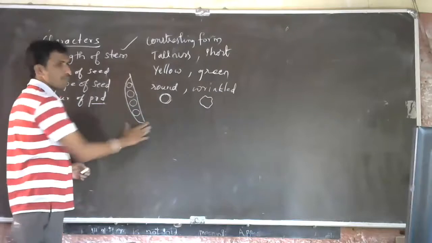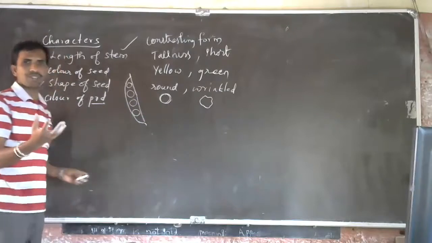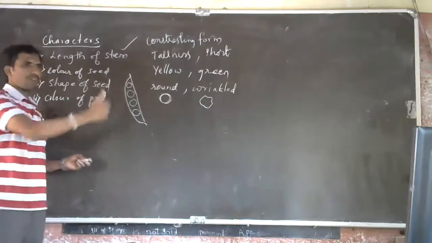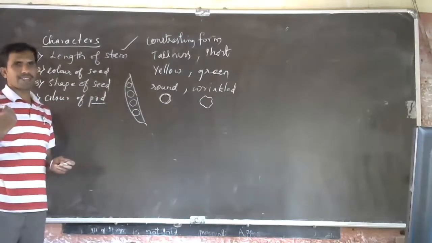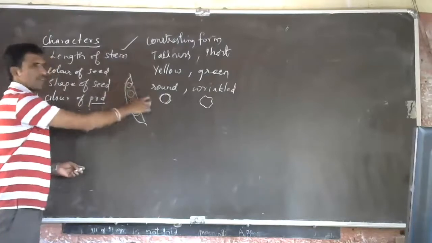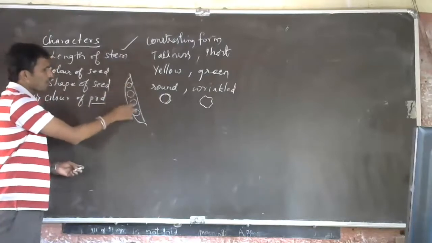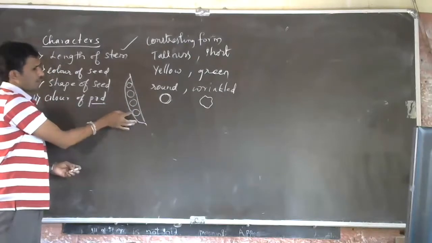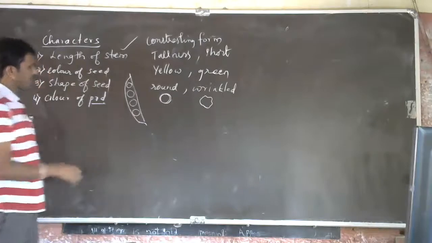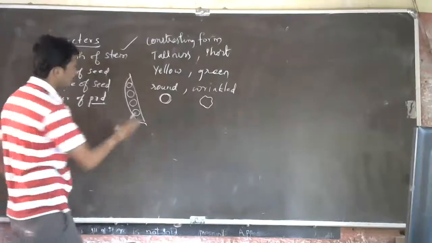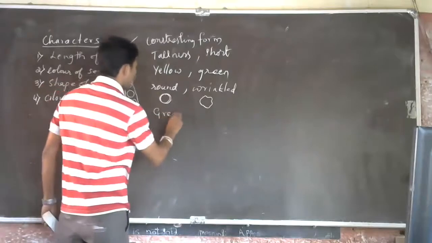Like a fruit, beans, you have seen the beans. Inside the beans there will be seeds arranged one by one like that. Similarly, in the pea plant also a pod will be there. This is called a pod. Inside the pod there are seeds arranged like this. Understood? The color of the seed is green or yellow.